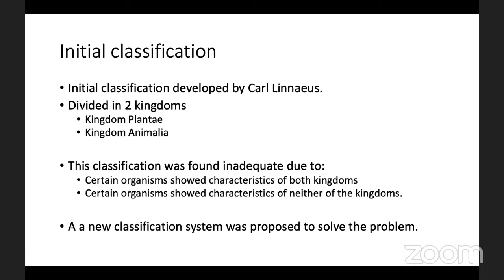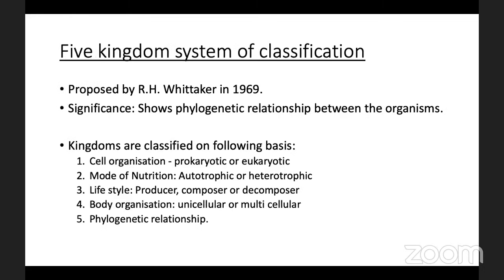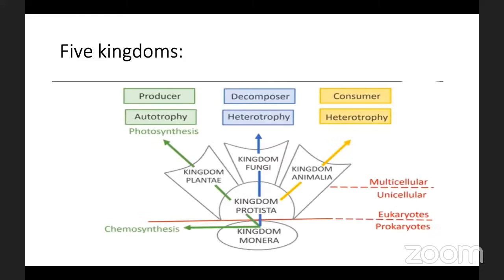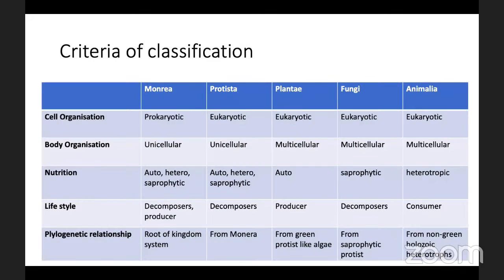So to solve the drawbacks of this classification, R.H. Whittaker in 1969 proposed the five kingdom system. These five kingdoms are Plantae, Fungi, Animalia, Protista and Monera.